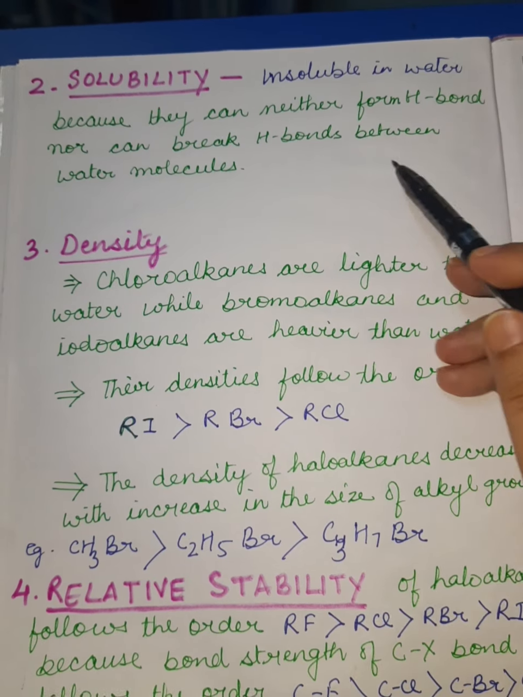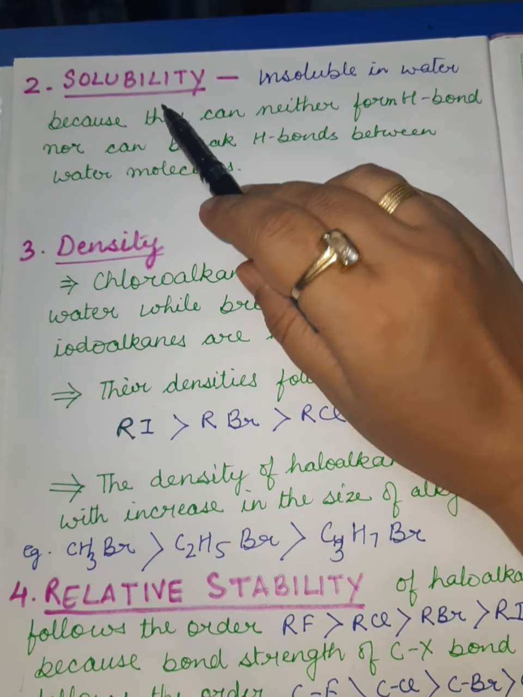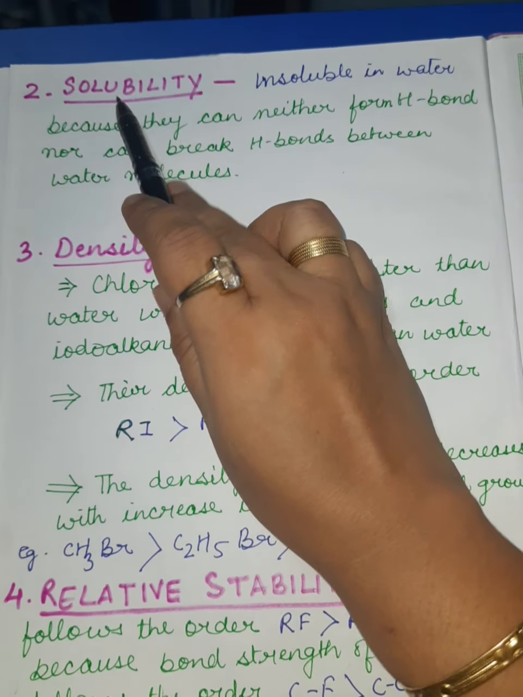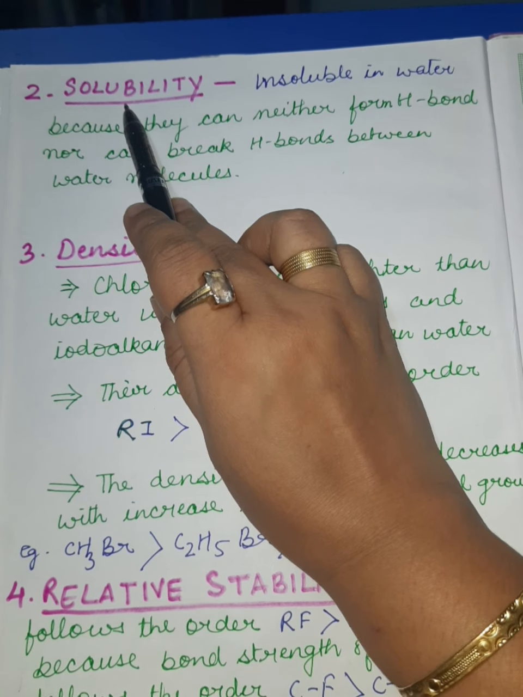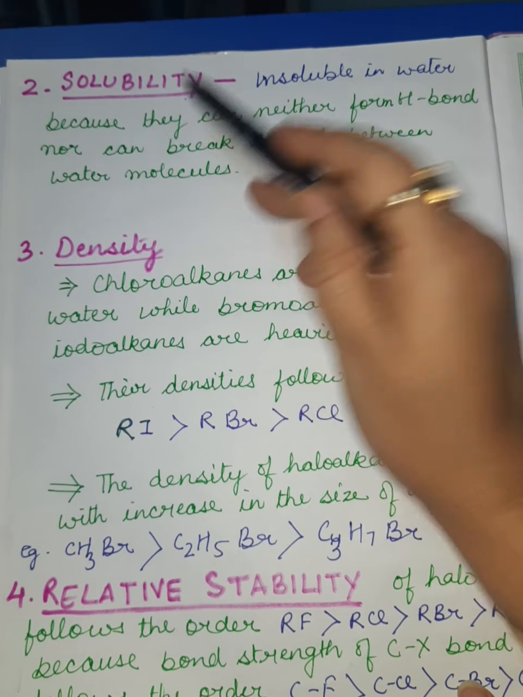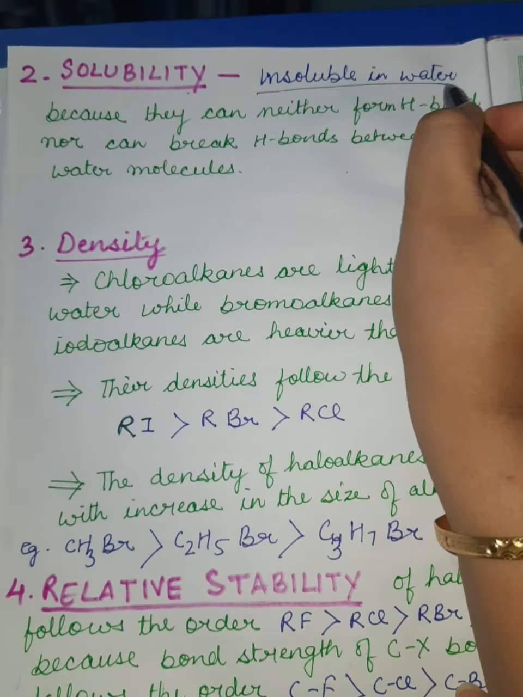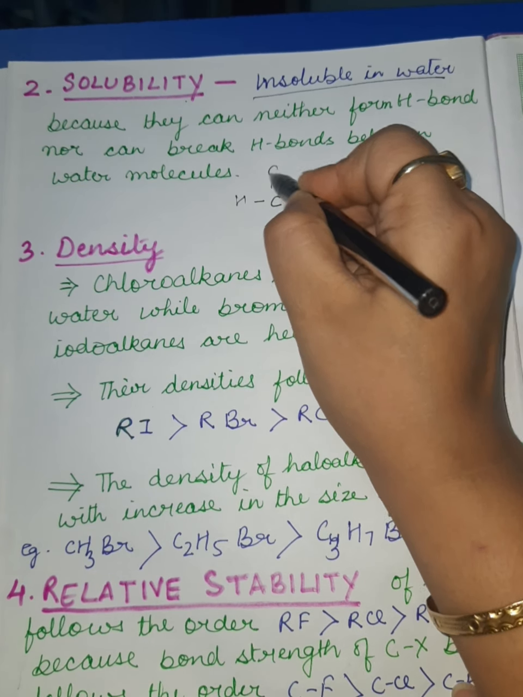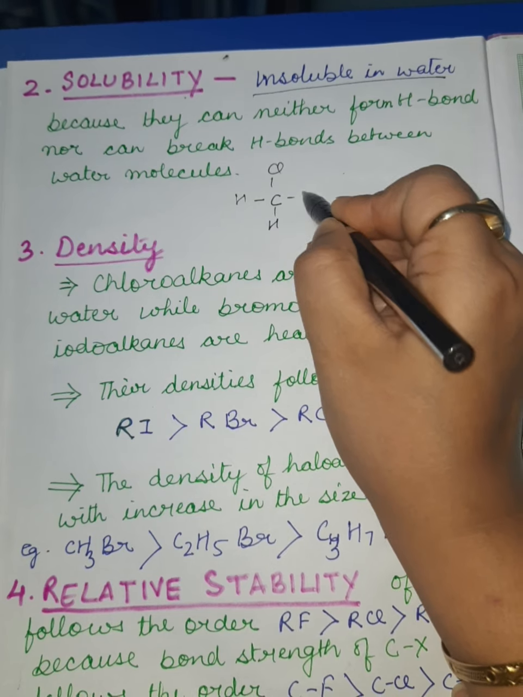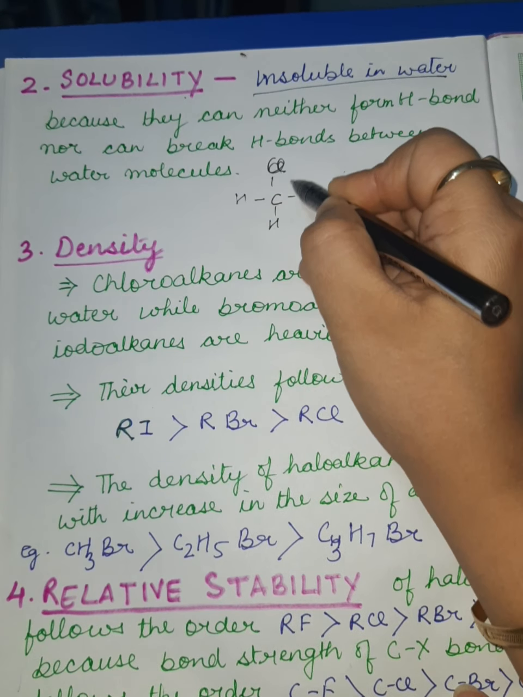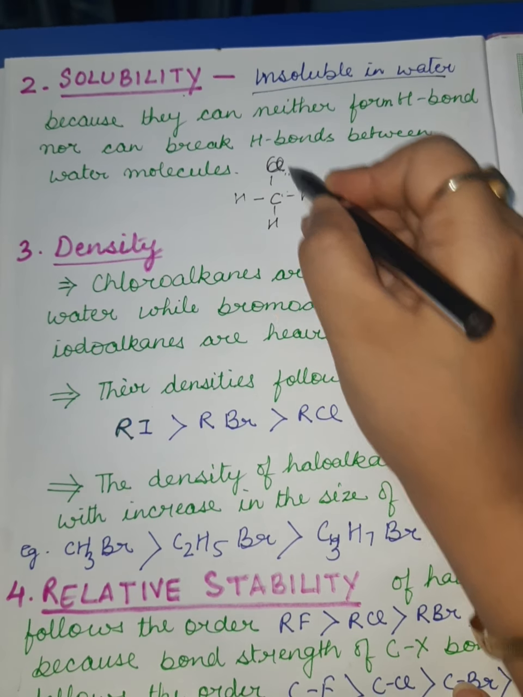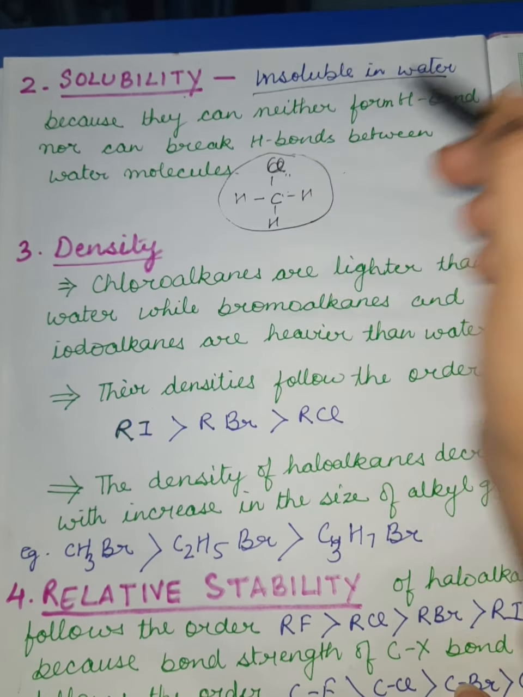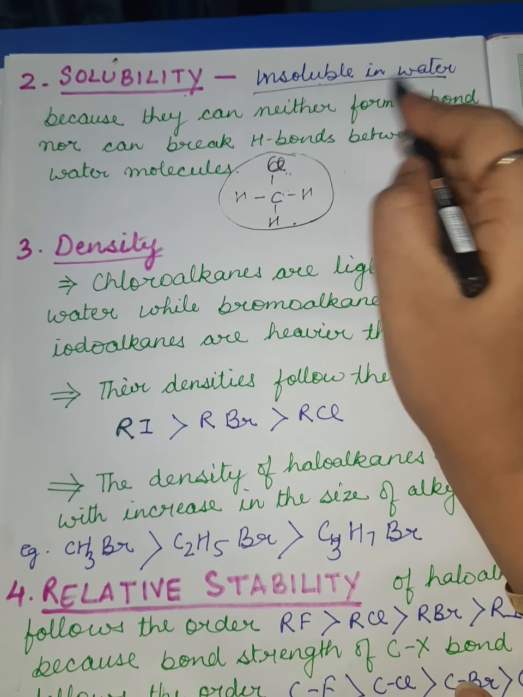Now after the melting and the boiling point, here I am talking about the second most important physical property of the haloalkane, that is solubility. They are insoluble in water in spite of having polarity in the molecule. I just told you about the case of methyl chloride. This exhibits polarity in the molecule, but in spite of being polar in nature, they are insoluble in water.